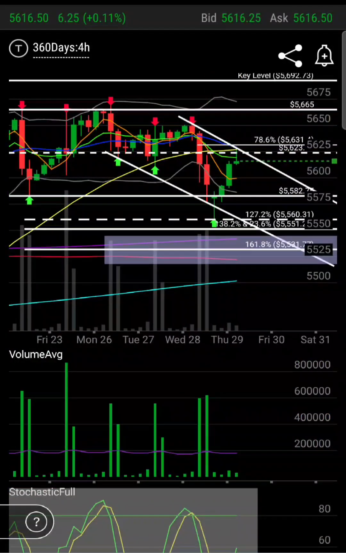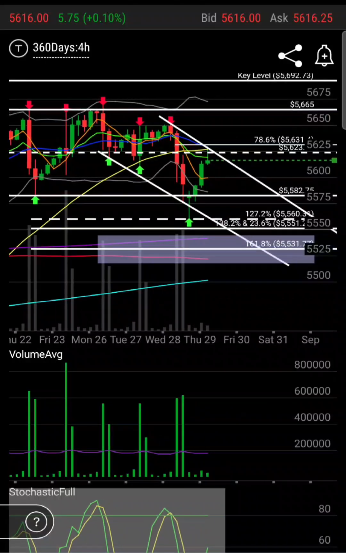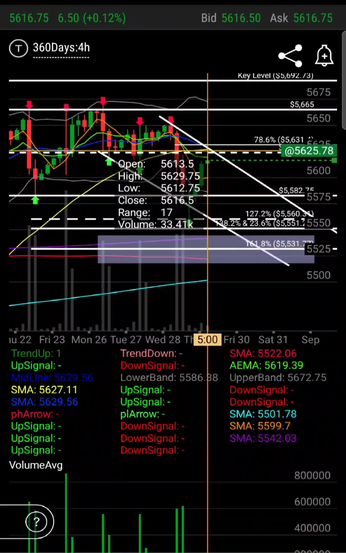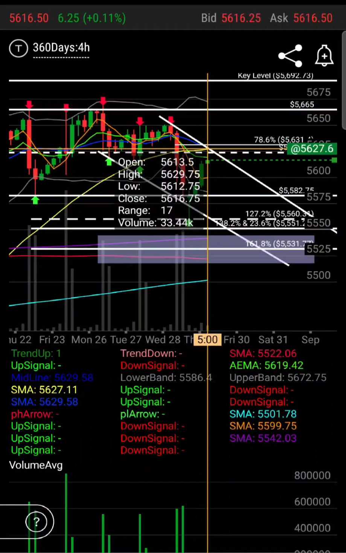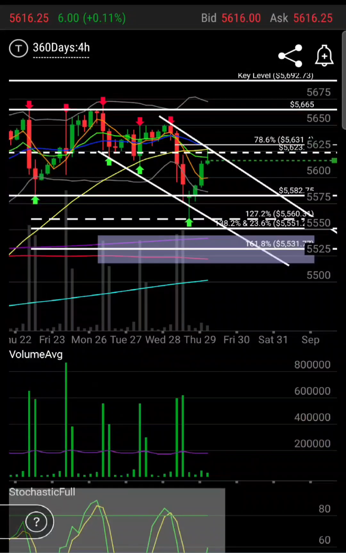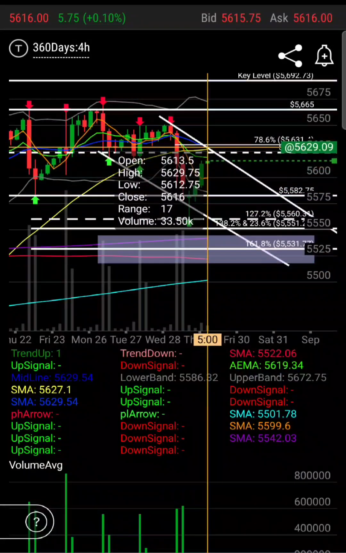And honestly, I don't always do Elliott wave. I utilize what I see. So we have not only the 50 SMA on the 4-hour as resistance, but we also have resistance at the 78.6, which is 5631. Above 5631, we're technically bullish, and if we get above 5650, it would be even more bullish. But until then, we are still in this Elliott wave structure.